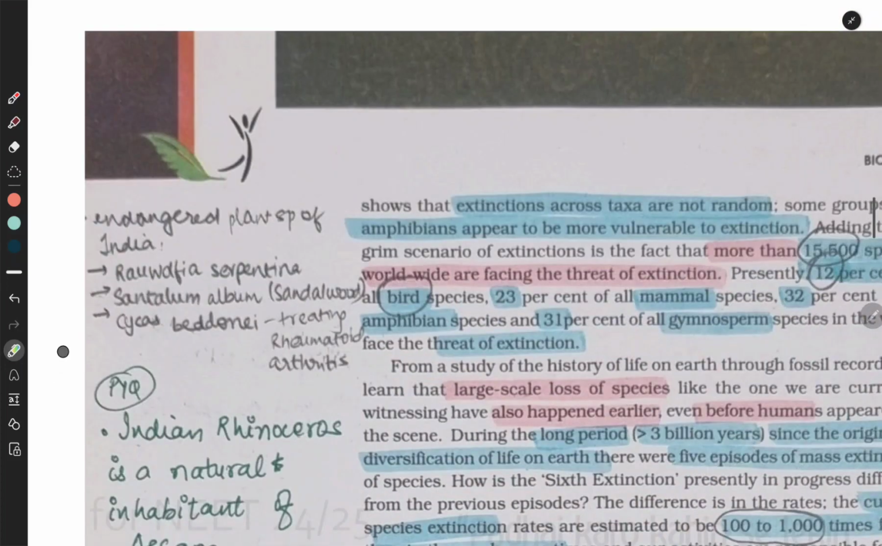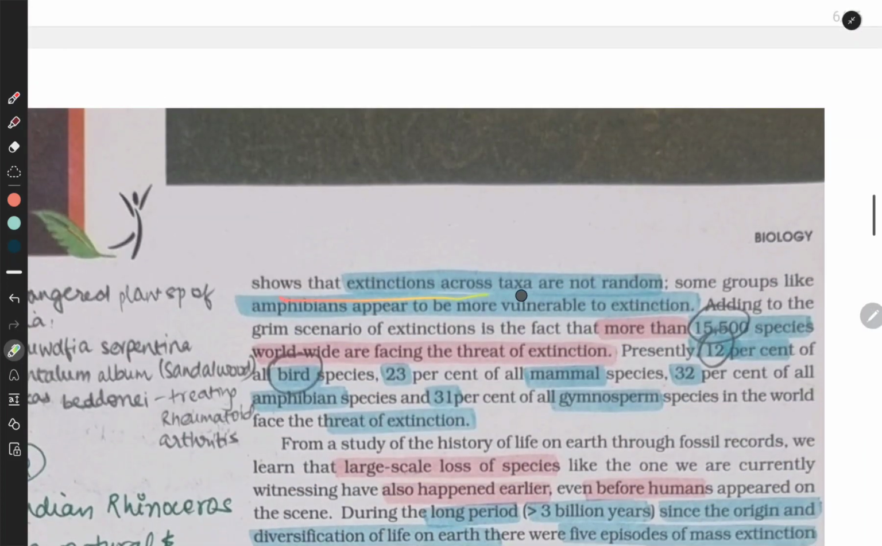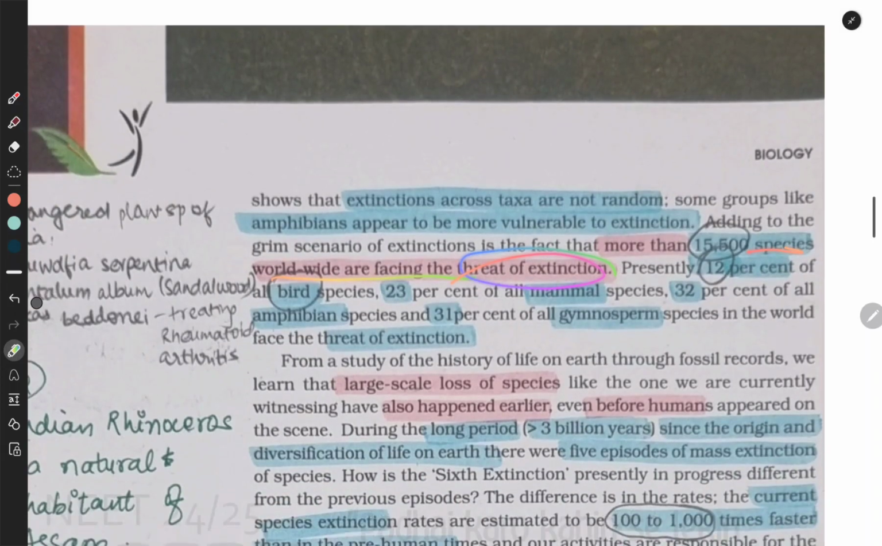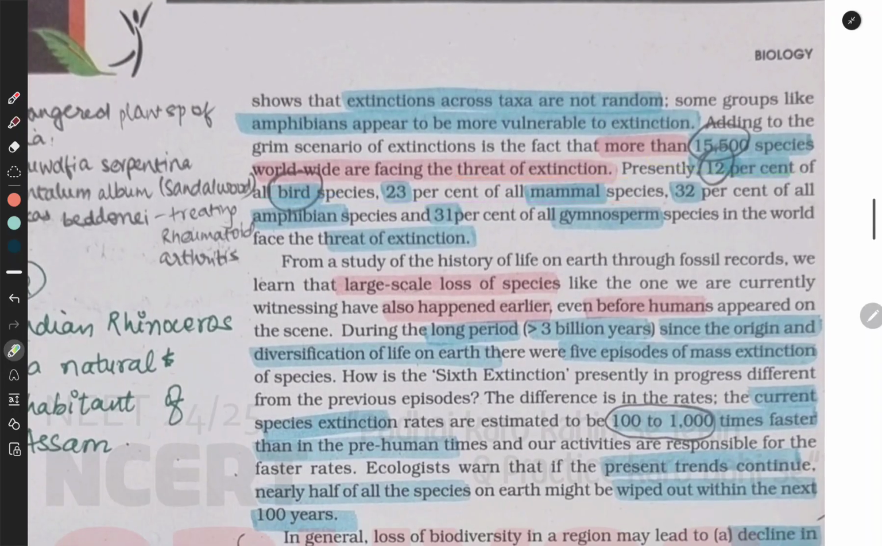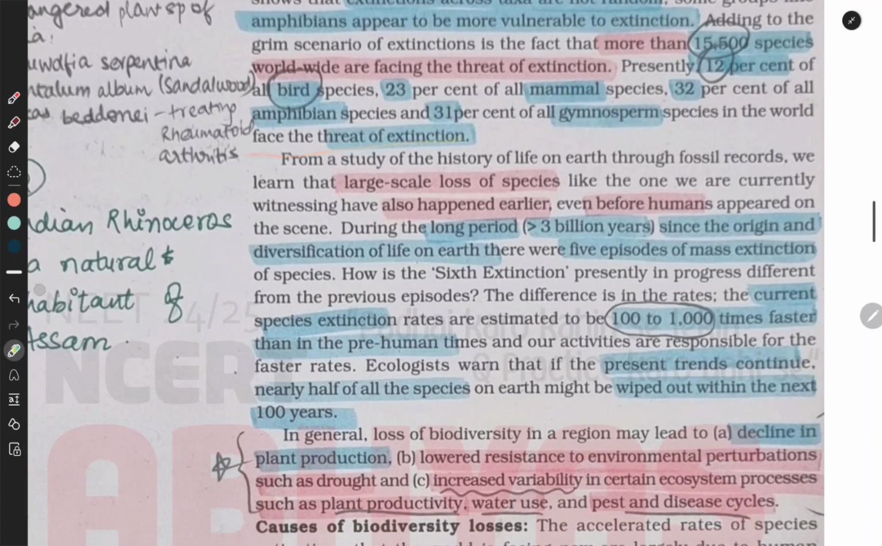Careful analysis of records shows that the extinctions across taxa are not random. Some groups like amphibians appear to be more vulnerable to extinctions, adding to the grim scenario of the fact that more than 15,500 species worldwide are facing the threat of extinction. Presently, 12% of all the birds, 23% of the mammals, 32% of the amphibians, and 31% of the gymnosperms present in the world face the threat of extinction.